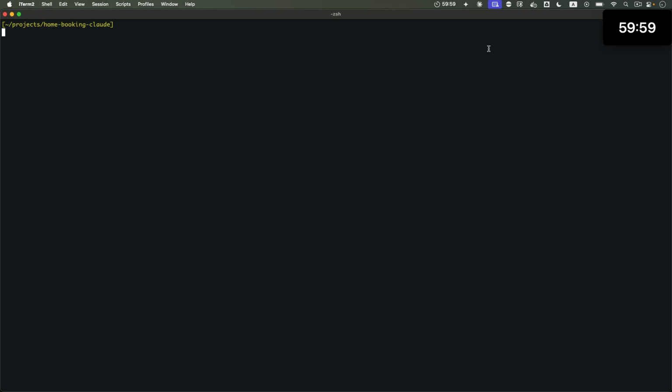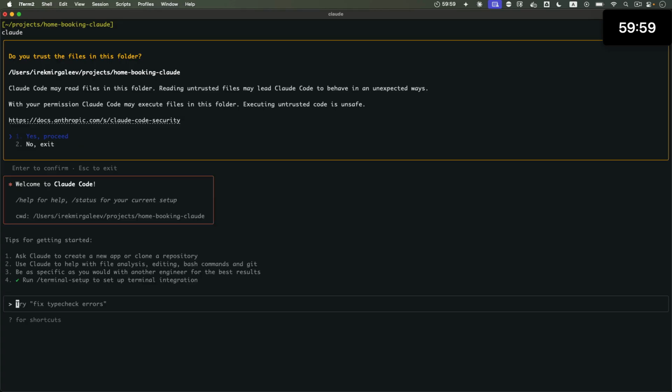First, let's start up the agent like this. Say yes, we trust everything in this folder. And now let's see if I can use it to spin up a new project. Let me type in a prompt. Let's create a Hello World application that we will then use to build out a home booking application. But for now, let's just scaffold the things. End of the prompt.